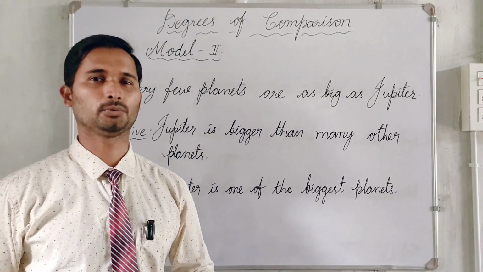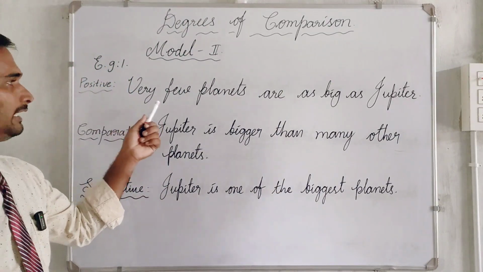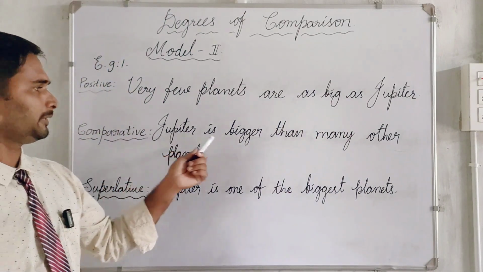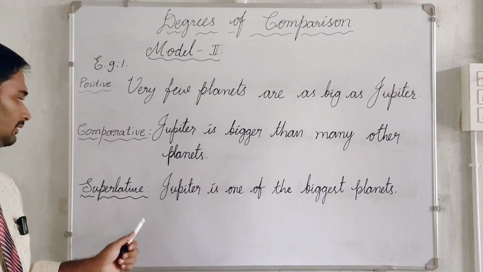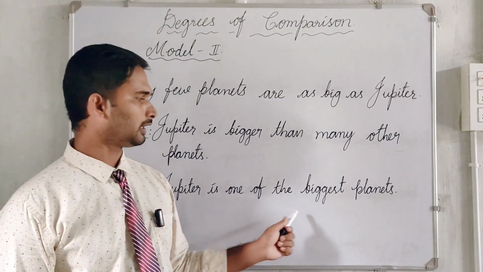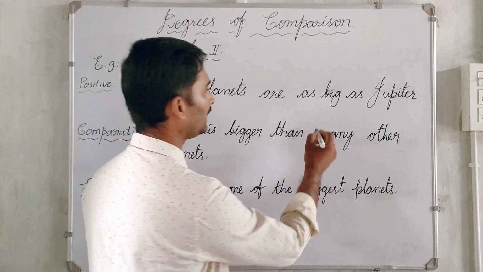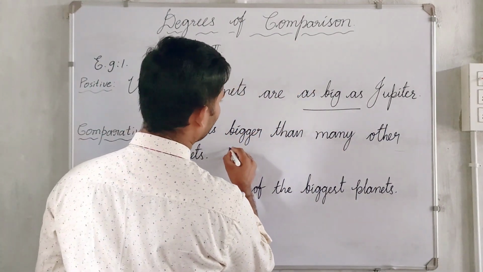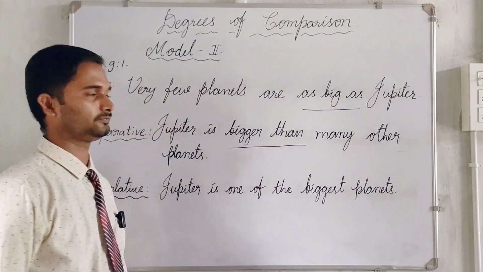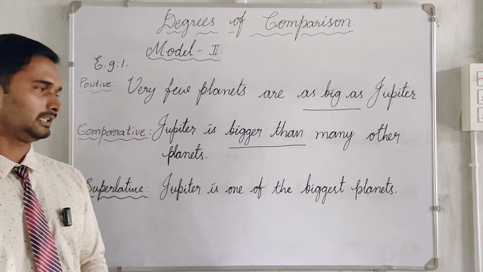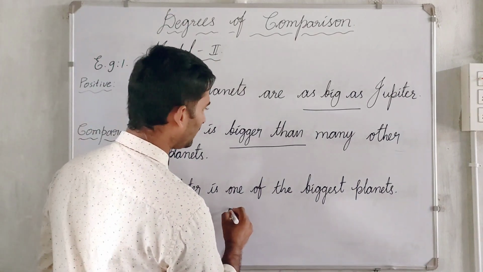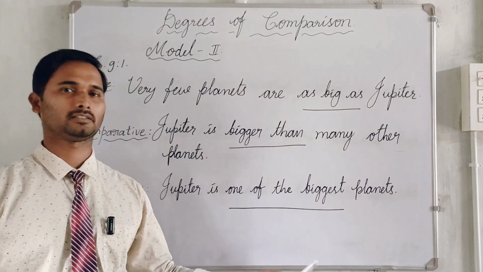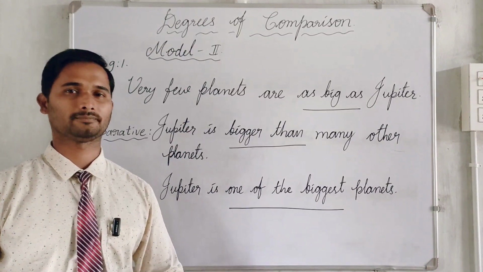Let us learn model 2 with some examples. Example 1: Very few planets are as big as Jupiter. Comparative form: Jupiter is bigger than many other planets. Superlative form: Jupiter is one of the biggest planets. Here we have as big as; no comparison is made. Here is bigger than many other planets; comparison is made with other planets. And one of the biggest planets is the superlative degree; there are many big planets and it is one of them.